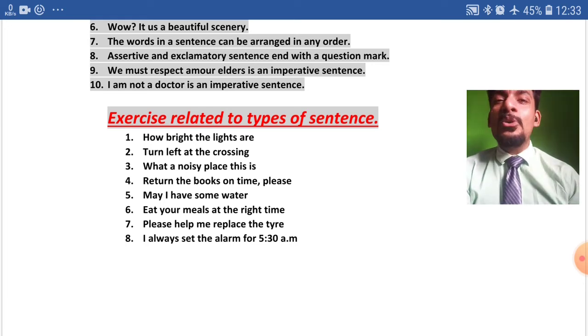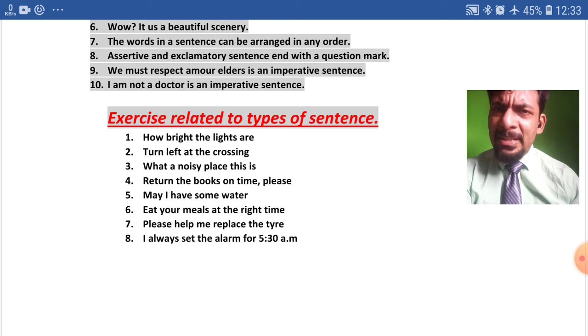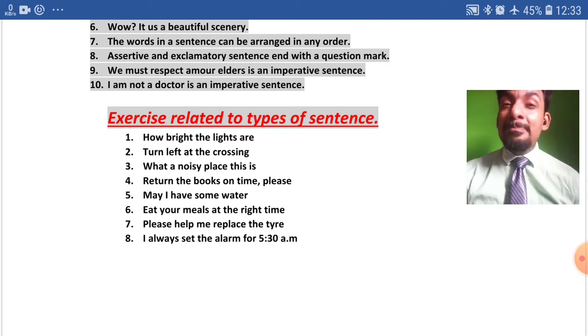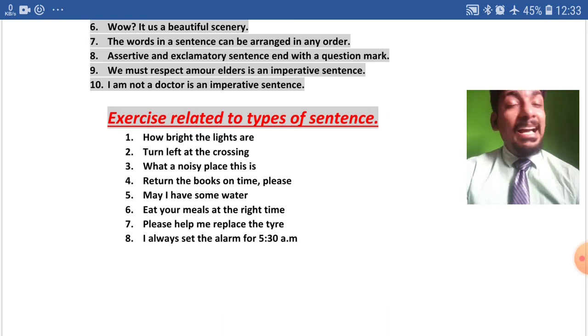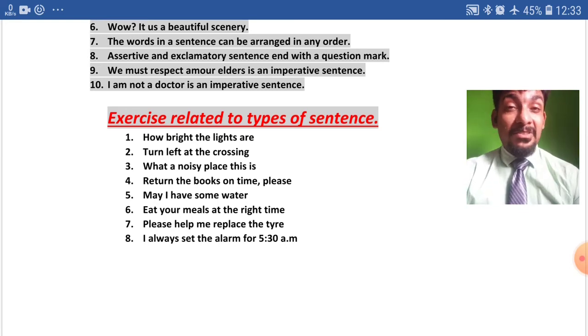Now coming to the fourth question where I have written, return the books on time, please. Now I think you can easily guess, looking at the word please, that it is an imperative sentence because somebody is requesting someone to return the books on time. And as it is an imperative sentence, it will end up with a proper full stop.